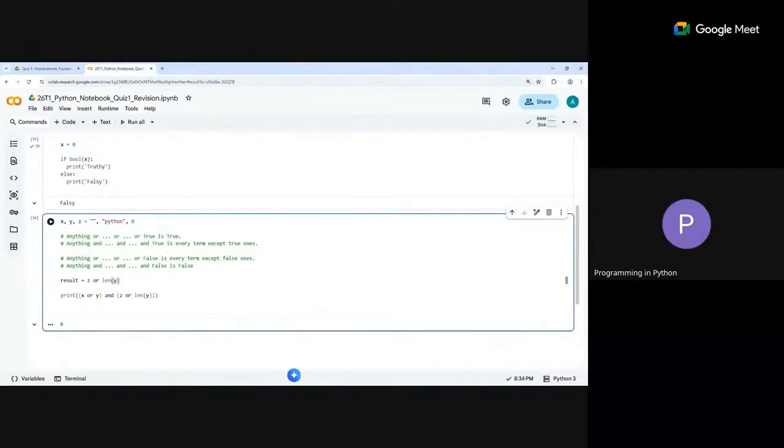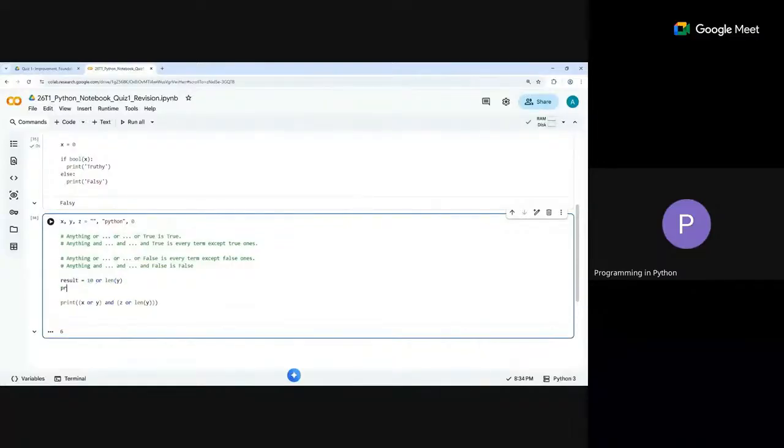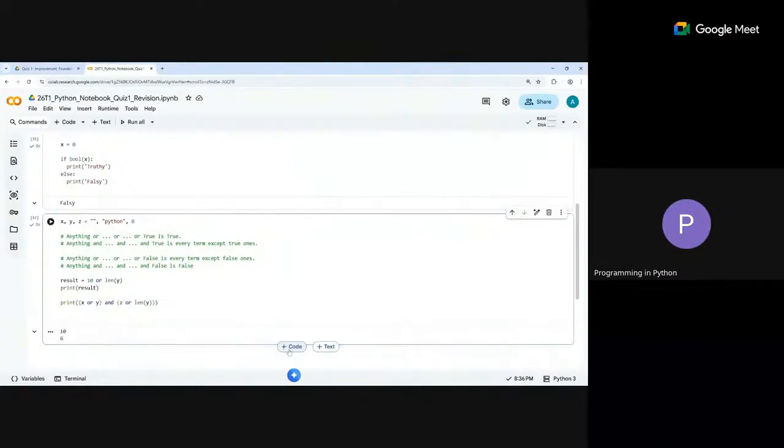Yes, Yashvir, please go ahead. If both conditions are true, then which value will it return? That is also a good question. See, if both conditions are true, so I say 10 or length of y. Now 10 is truthy and this is or. So 10 will remain. I print the result now. Here 10 will remain because immediately you see this became truthy. The whole thing was true anyway, so I did not go and check the other one. So I returned this one.